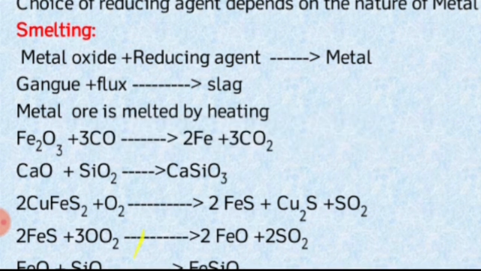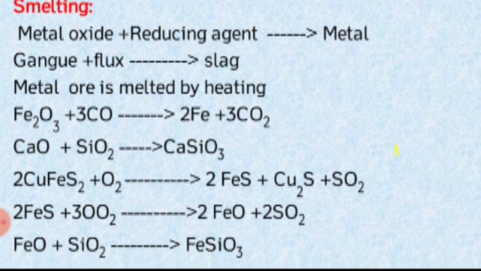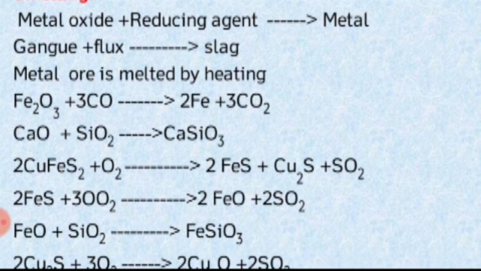The ferrous oxide, FeO, acts as the flux material. It reacts with the gangue SiO2, silicon dioxide, and forms ferrous silicate, FeSiO3, the fusible slag material.